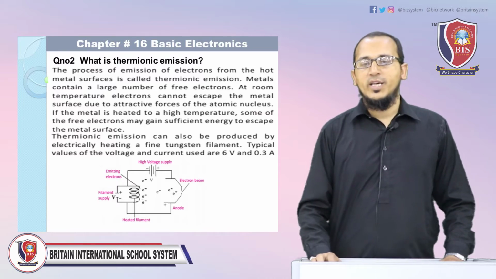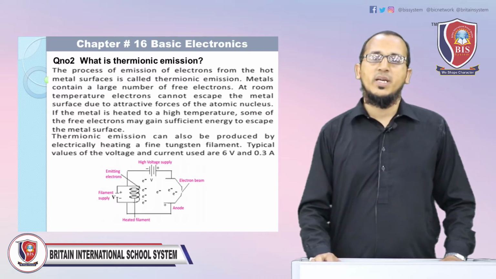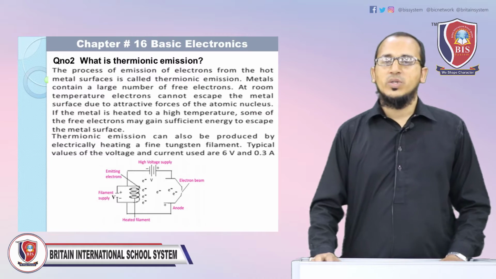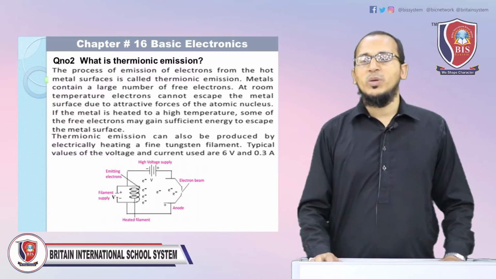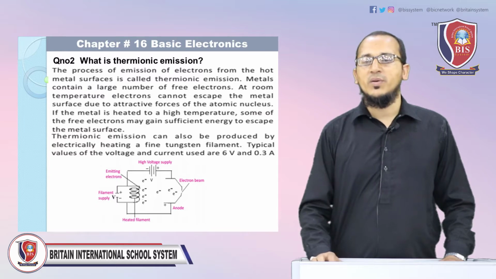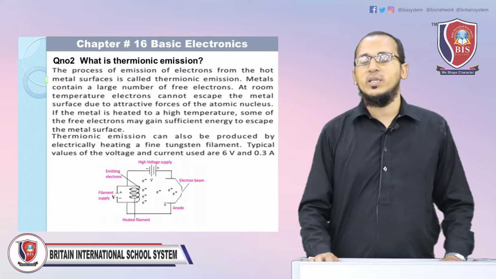If the metal is heated to a high temperature, some of the free electrons may gain sufficient energy to escape the metal surface. Thermionic emission can also be produced by electrically heating a fine tungsten filament. Typical values of voltage and current used are 6 volts and 0.3 ampere.